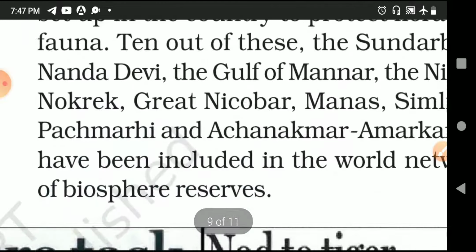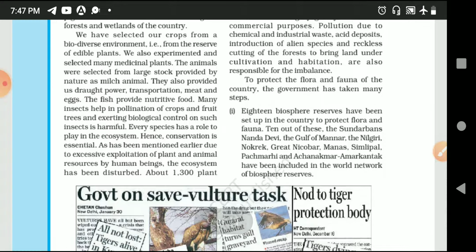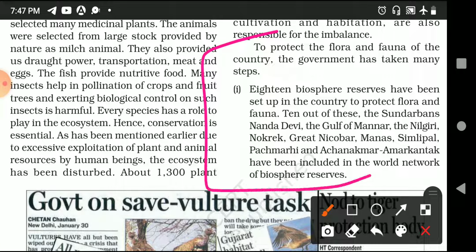First, 14 biosphere reserves have been set up in the country to protect flora and fauna. So the government has made 14 biosphere reserves where we protect our flora and fauna. Second, financial and technical assistance has been provided to many botanical gardens by the government since 1992.